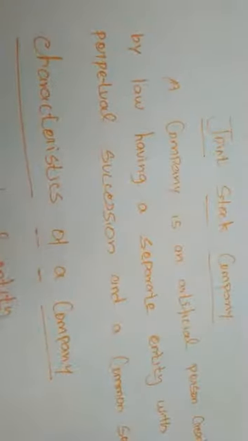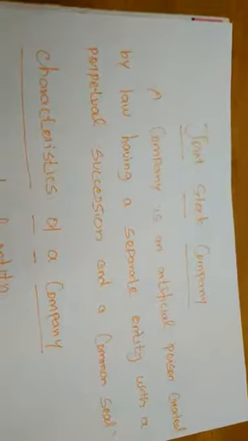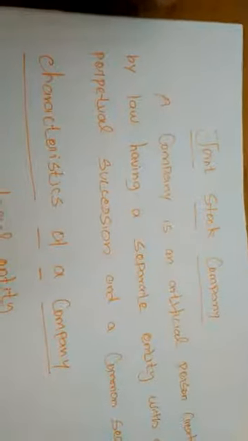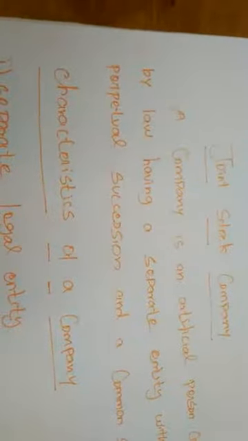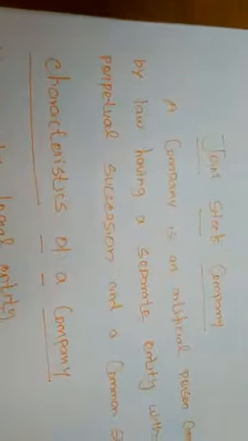Okay students, chapter 5 is over. Now we will go to the 6th chapter, the joint stock company. The joint stock company is also one of the types of business organizations. First we studied the sole trading proprietorship, next the Hindu undivided family, next partnership organizations, and this is the joint stock company. Normally we use the terms company and limited company, and this is called a joint stock company.